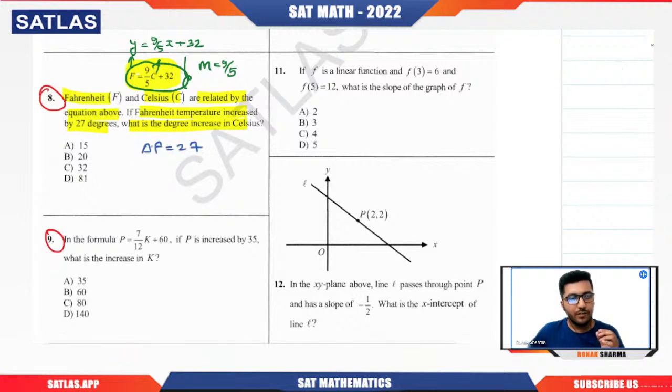we know that slope is what? Delta F by delta C. It is nothing but delta Y by delta X. So we will get what? M, that is 9 by 5. Delta F is what? 27. Delta C we need to calculate. See how simple this question we have made it now. So 9 times 3, 27. So delta C is 50.